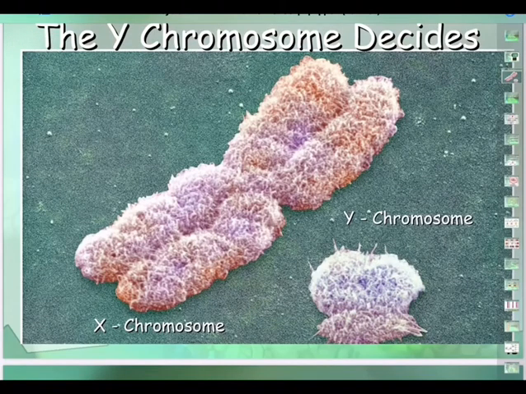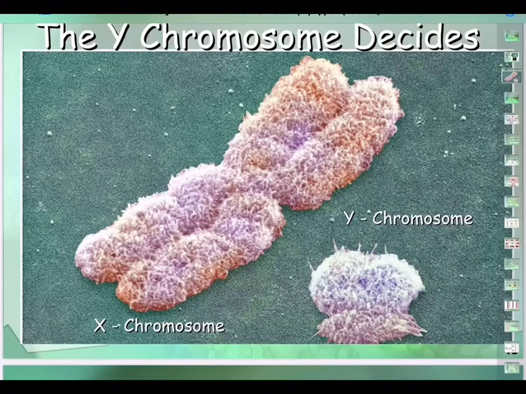On the other hand, one chromosome is very long and one is short. Let us see here, one chromosome, the X chromosome, look here, very tall, and the Y chromosome very short. So if you see in the zygote a setup like this, X chromosome and Y chromosome, then this zygote is going to become a male baby.